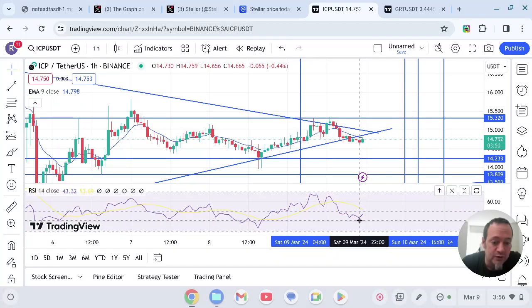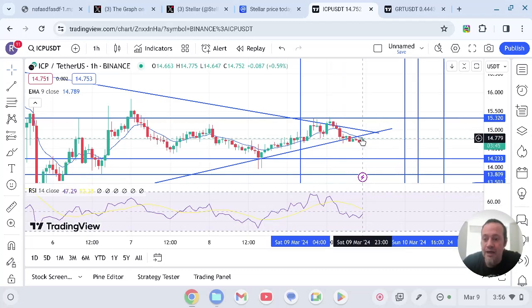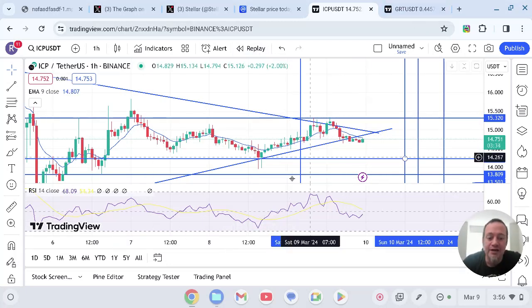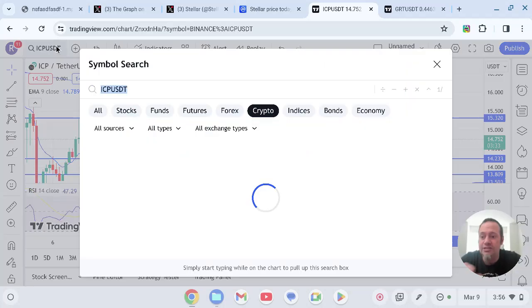If not, we're going to have a move to the downside because we don't have enough volume to sustain price in the short term. But I would be watching these levels for a breakout at 14.78, and if we can get above that, then watch for another breakout at $15. There's just a lot of resistance right now to get above. But if altcoins make a big move, we could really see that.